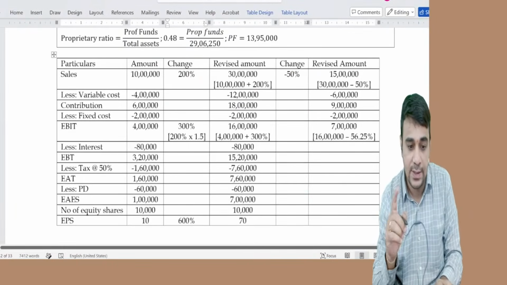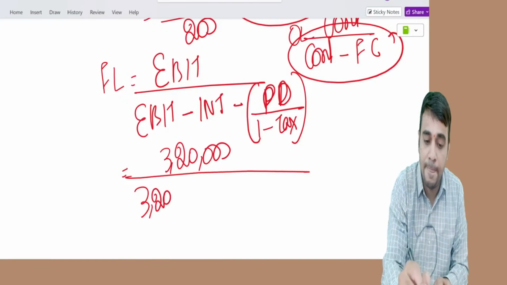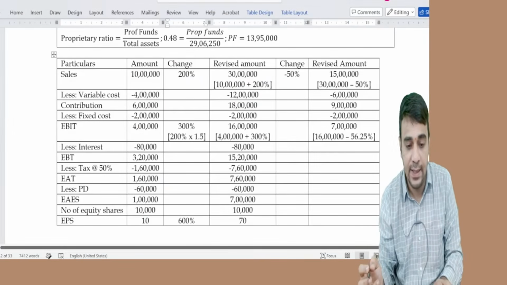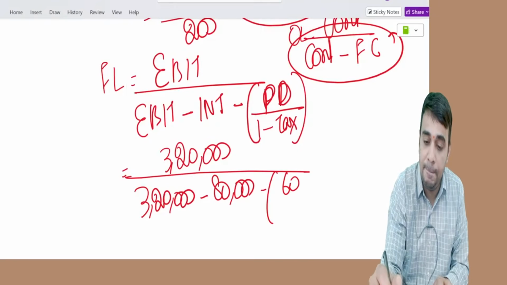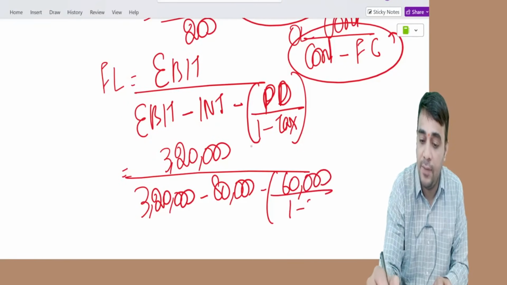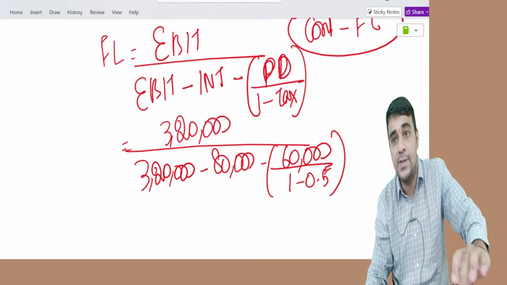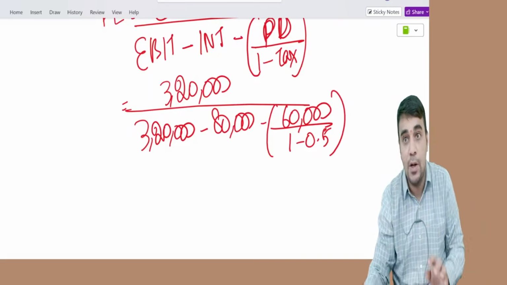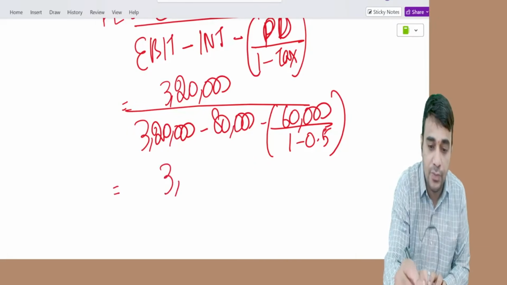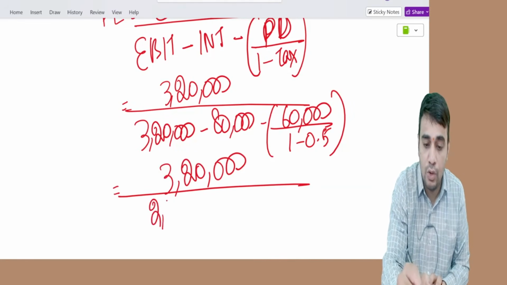Original example, EBIT is 320, minus interest, minus PD divided by 1 minus 0.5. PD divided by 1 minus 0.5. This you get 320, 240.